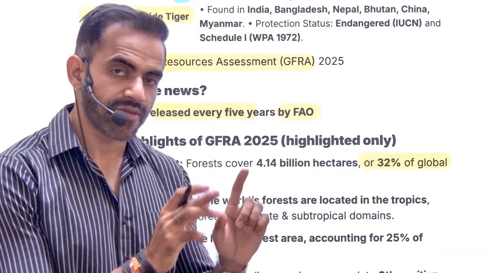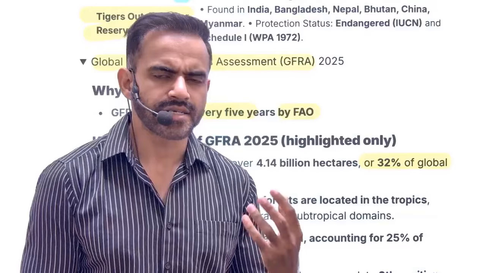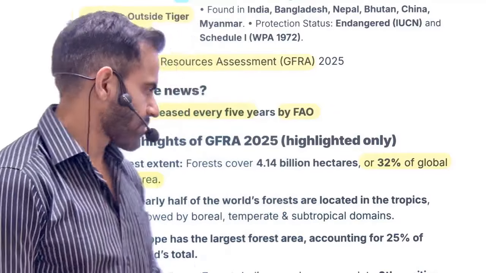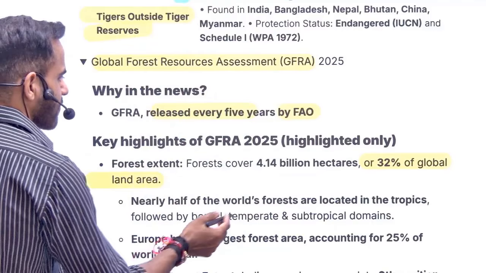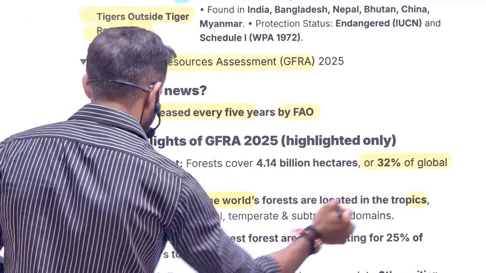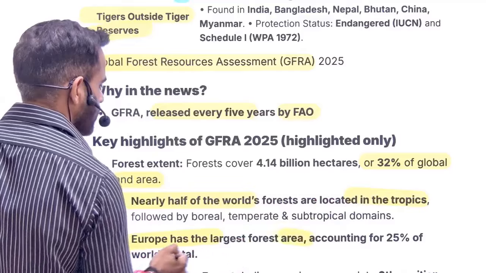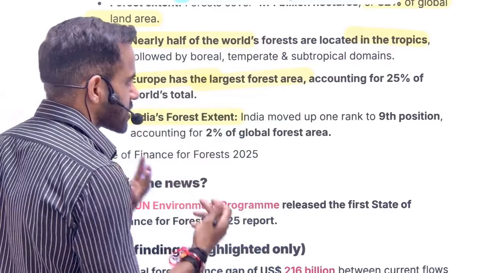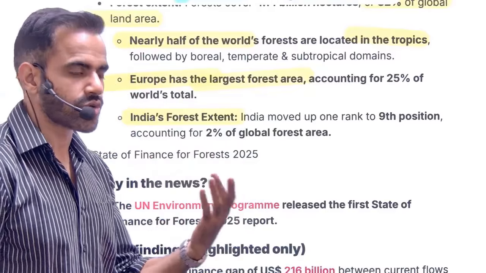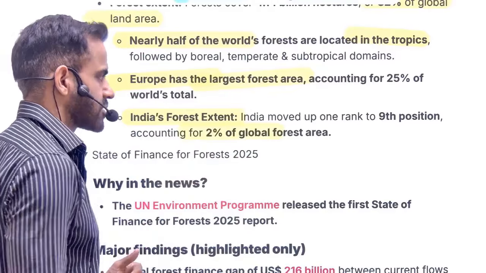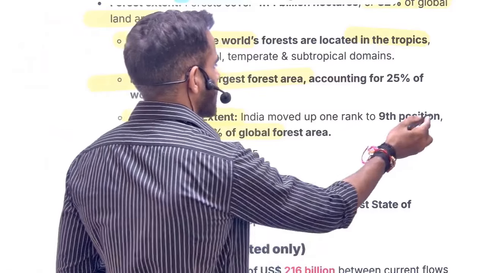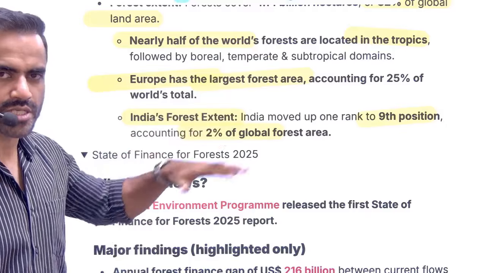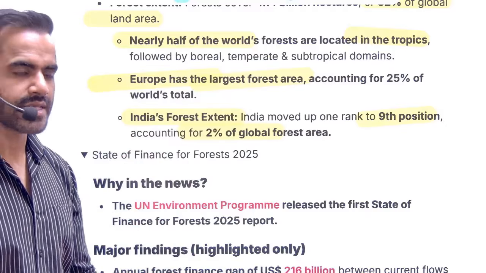In the case of India, if you remember, the national report highlighted roughly 22% of the area is forest. At the global level, roughly 32%. And nearly half of the forests are situated in the tropics. The majority of the large forest area is situated in Europe. If we talk about India's forest cover globally, our contribution is roughly 2% of the global forest area, and in ranking we are in 9th position. That simply means our ranking has improved by one position, and that our forest cover is increasing.